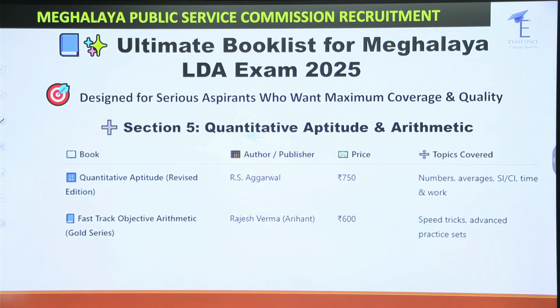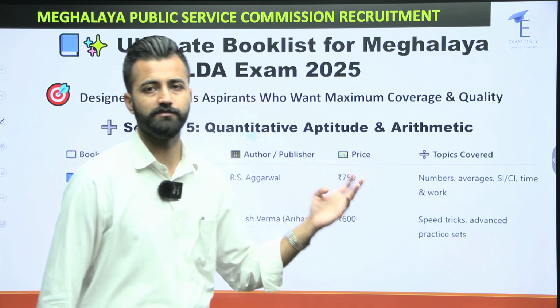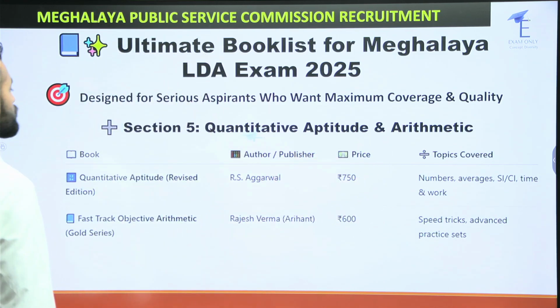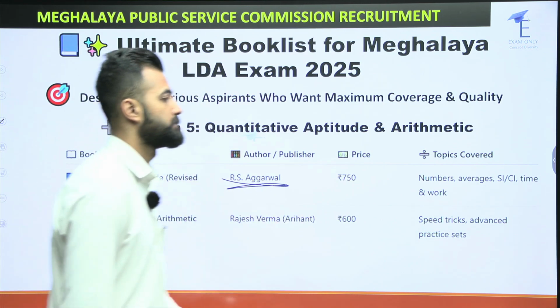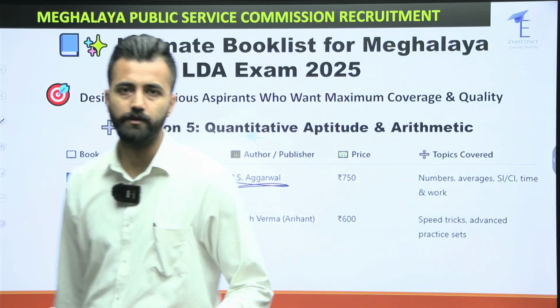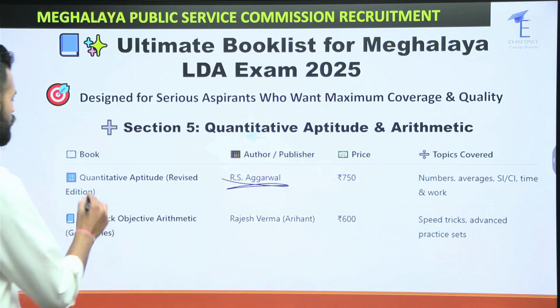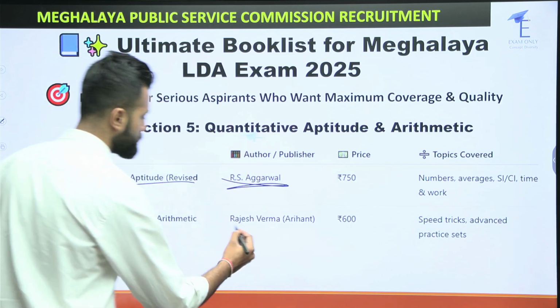Next, let's come to the technical subjects. That is your maths, quantitative aptitude, and arithmetic, which is also known as maths. For that, you can follow R.S. Agarwal. I hope you know this name. We were following this from our HS level exams, right? They also publish for your competitive exams. Quantitative Aptitude is the name of the book. You can follow R.S. Agarwal, and there is the Rajesh Verma book as well.